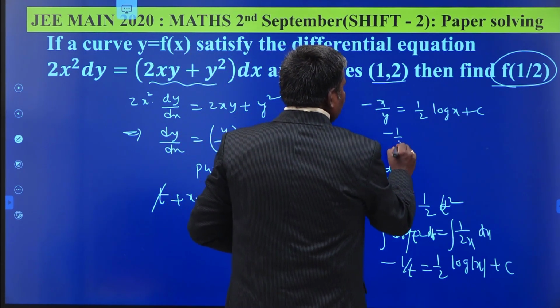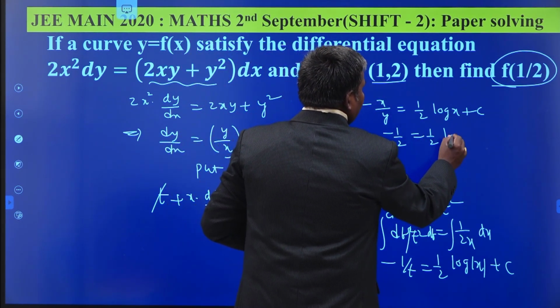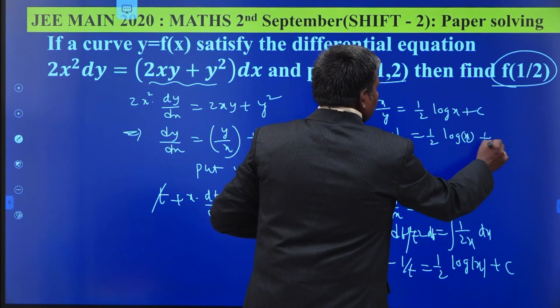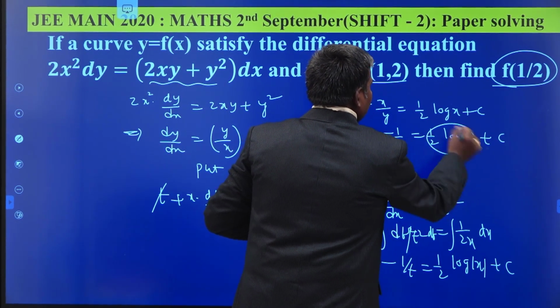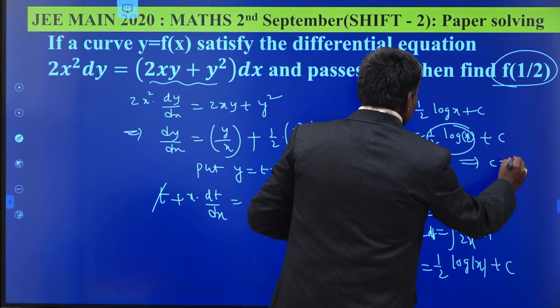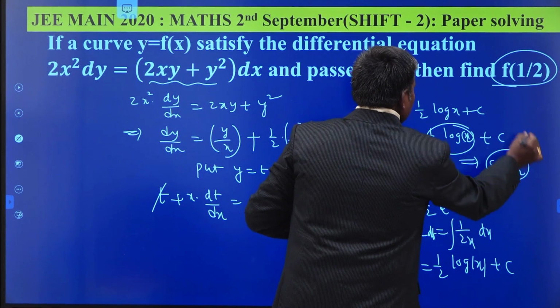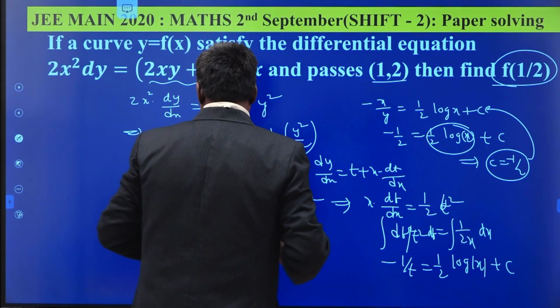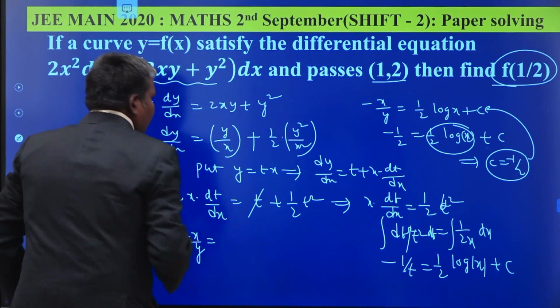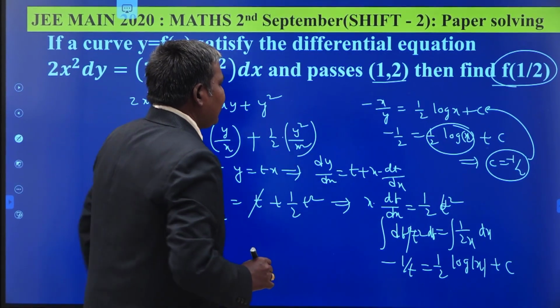That is minus 1 by 2 is equal to 1 by 2 log x, x means 1, plus c. What is log 1? 0. So the term becomes 0. What is c value? Minus 1 by 2. Substitute c value here. Minus x by y is equal to 1 by 2 log x.